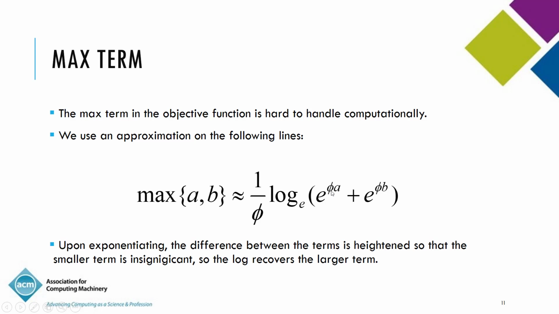If A is slightly higher than B, then e to the power phi A becomes much higher than e to the power phi B. So when you exponentiate and then add them up, the sum is dominated by the larger term, and you can recover that larger term by simply taking the log and then dividing by phi. It's fairly easy to see that even for moderately large values of phi, you get a fairly good approximation.